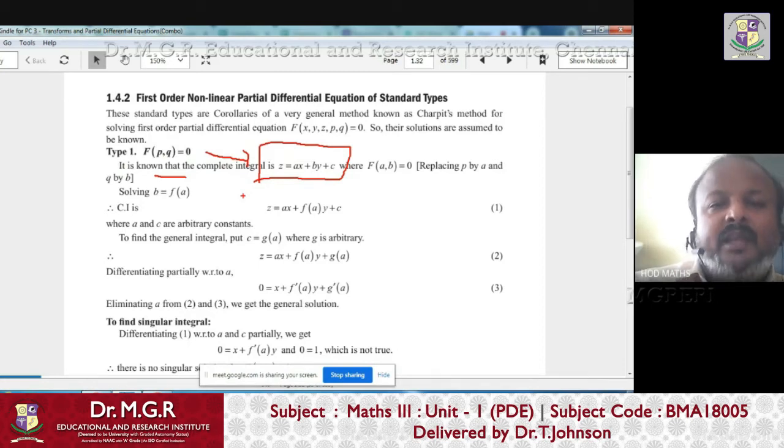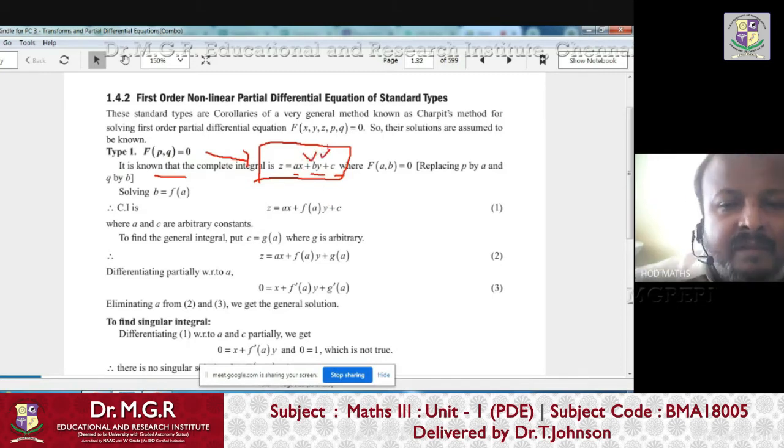We are going to find the complete solution, because we know a complete solution contains a number of arbitrary constants equivalent to the number of independent variables. But here z equals ax plus by plus c, which we assume as a solution, is not a complete solution, because it contains 3 arbitrary constants and only 2 independent variables.